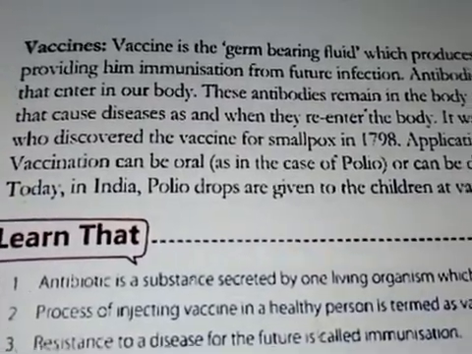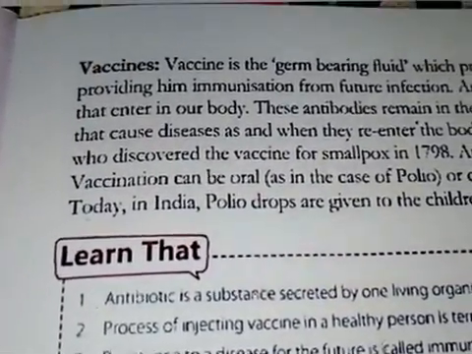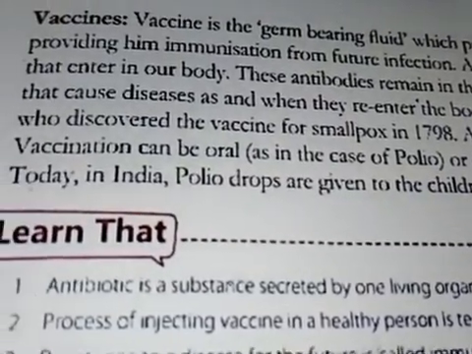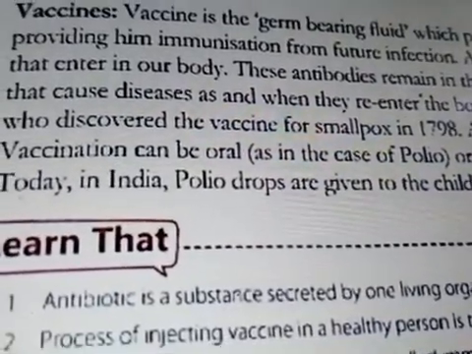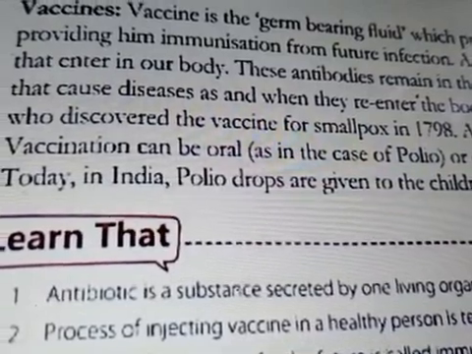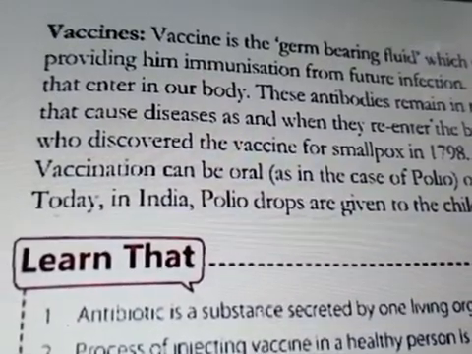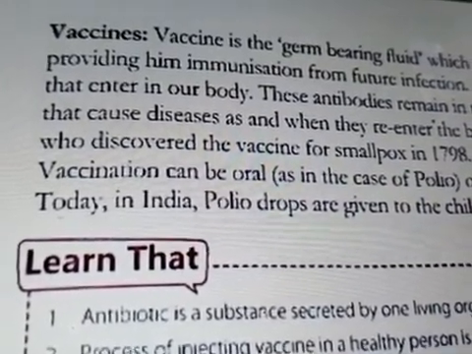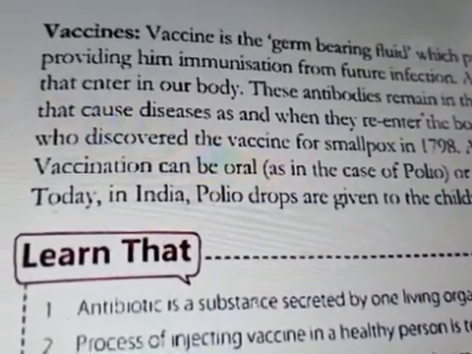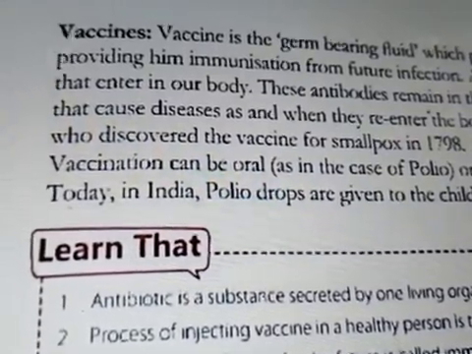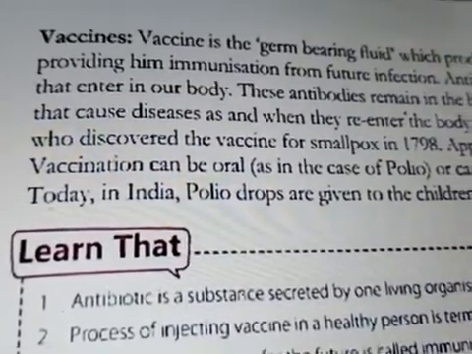Now the next topic of medicinal use of microorganisms is the vaccine. Now what is a vaccine? A vaccine is a germ bearing fluid that produces antibodies in a healthy person's body and makes him immunized for future infection. The vaccine was discovered by the British scientist, or you can say British physician, Edward Jenner, and he discovered the vaccine for smallpox in the year 1798. And now if we talk about more vaccines, vaccines are of two types. They can be in oral or injection form.